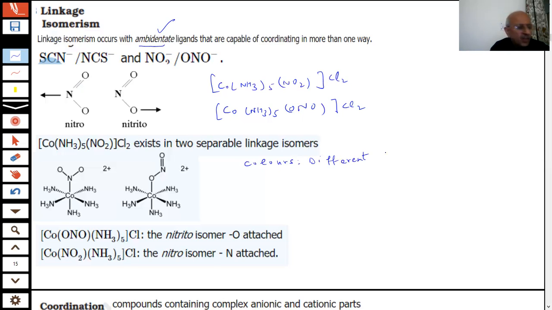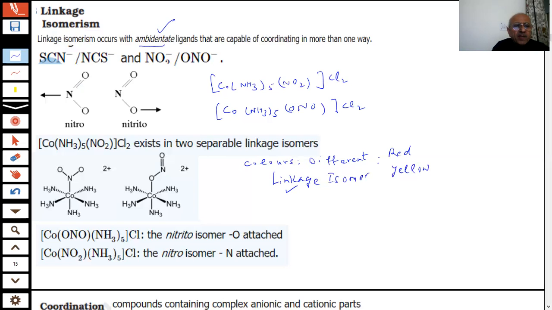The colors were found to be different. One was red in color, other was yellow in color. These two are called linkage isomers. So the condition of linkage isomerism is very clear: the ligand should be ambident, a nucleophile, and it can bond through either of the atoms. So there will be two such isomers. In this case, two linkage isomers were obtained, one red and the other yellow.